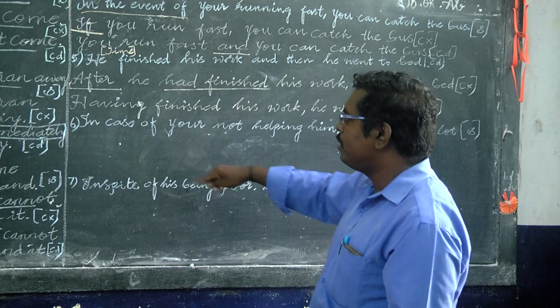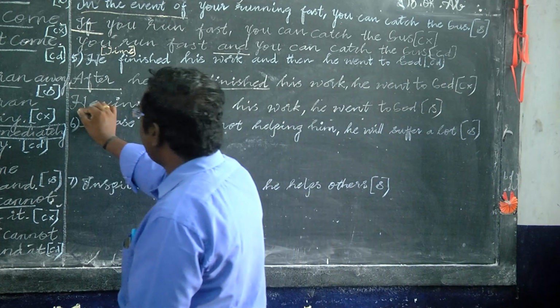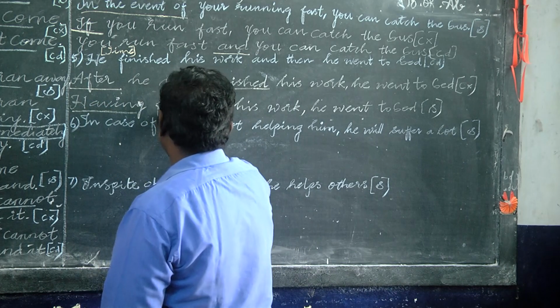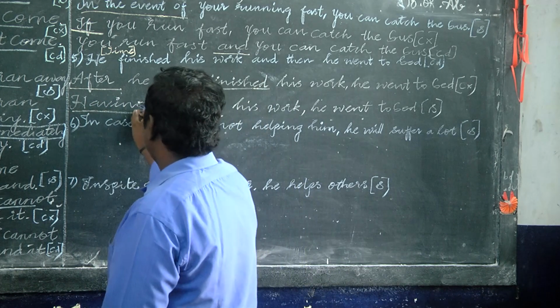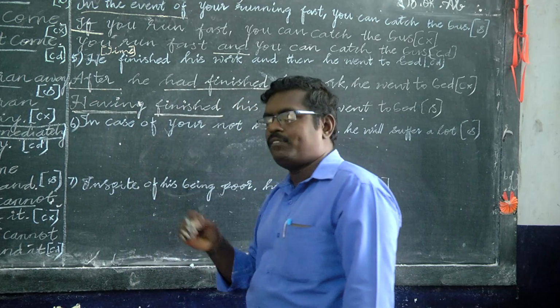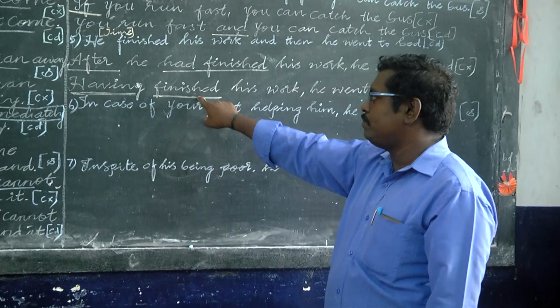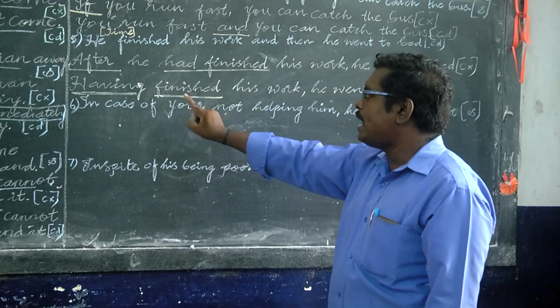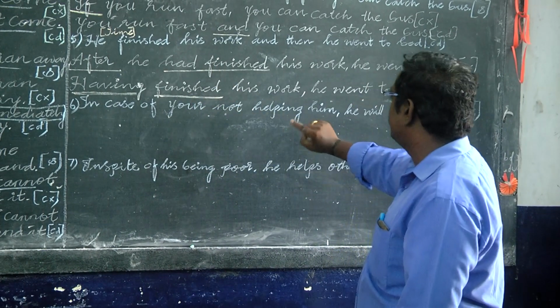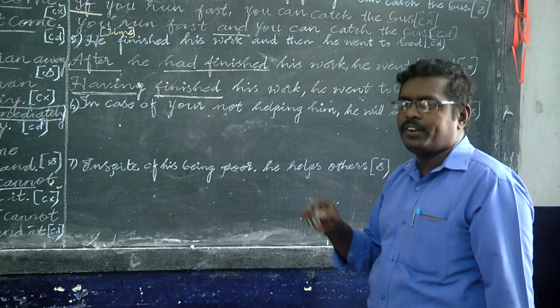And a simple: so simple uses having plus past participle, or after plus present participle. So having plus past participle, finished. So having finished his work, he went to bed. So referring to the time.